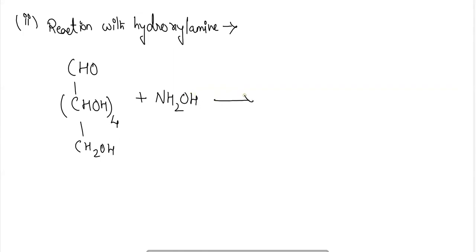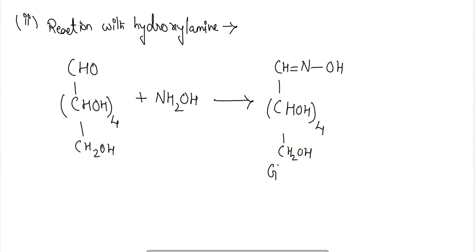So the compound formed here is glucose oxime, which confirms that the aldehyde group is present in the glucose. This is glucose oxime with water; H2O will be released.